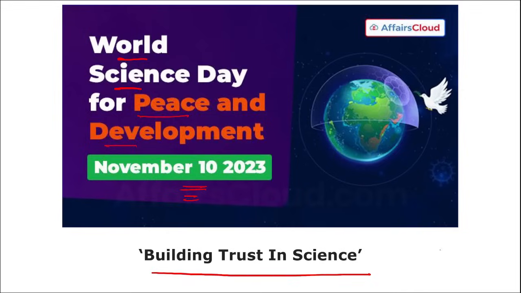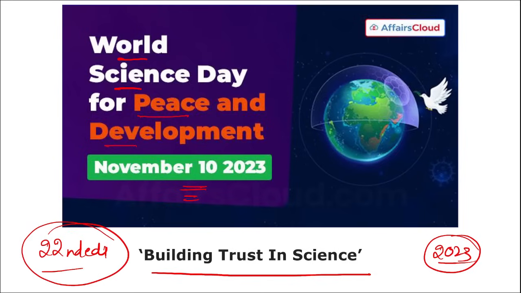This is the theme for the year 2023, or we can say this was the theme for the 22nd edition of the World Science Day for Peace and Development, observed in 2023, building trust in science, and this was observed for the first time in 2002.